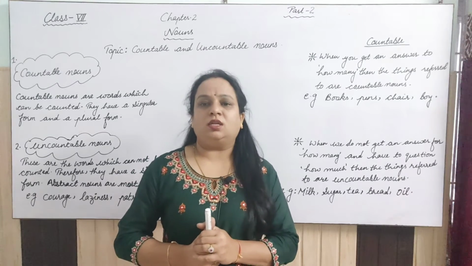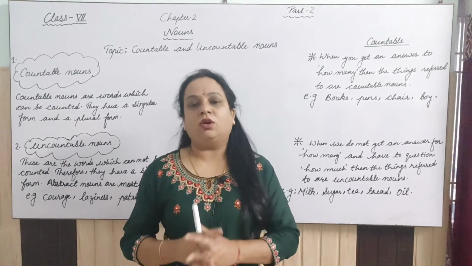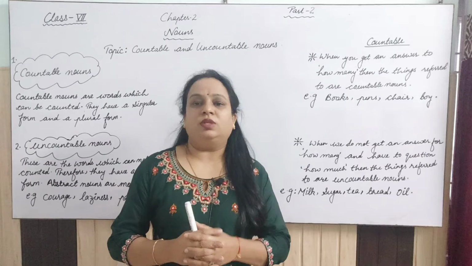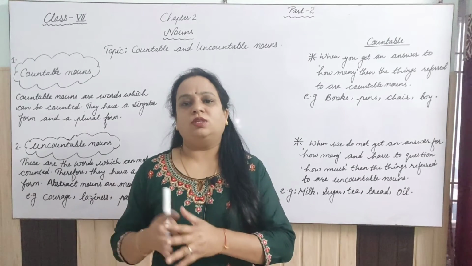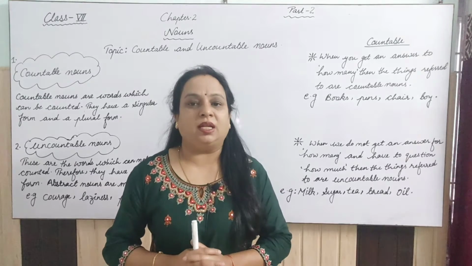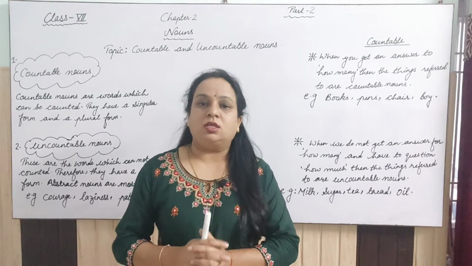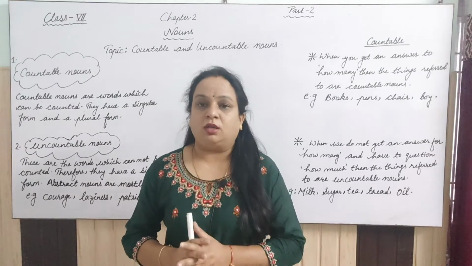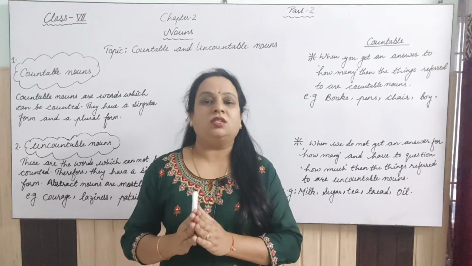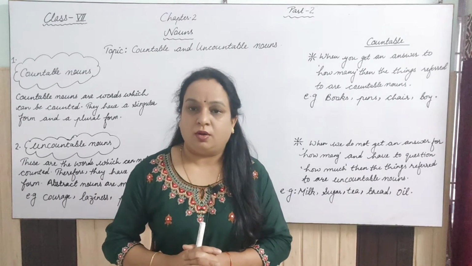Especially students get confused when we talk about money, and you will say that money is countable. But it is not so, because money in English grammar we cannot count, because it does not have a plural form, right?